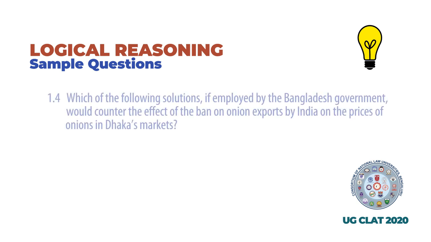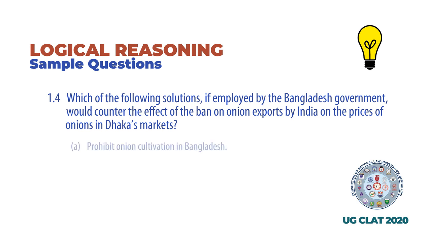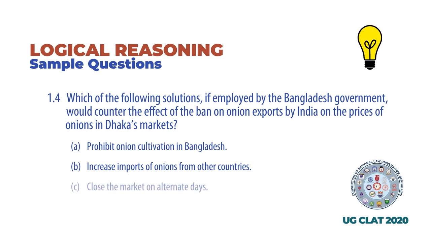Which of the following solutions, if employed by the Bangladesh government, would counter the effect of the ban on onion exports by India on the prices of onions in Dhaka's markets? Your options are A. Prohibit onion cultivation in Bangladesh. B. Increase imports of onions from other countries. C. Close the market on alternate days. Or D. None of the above.